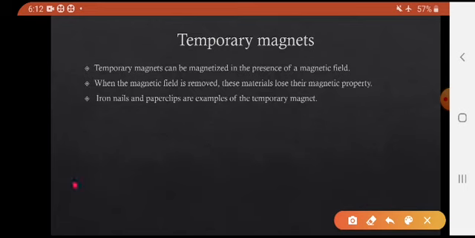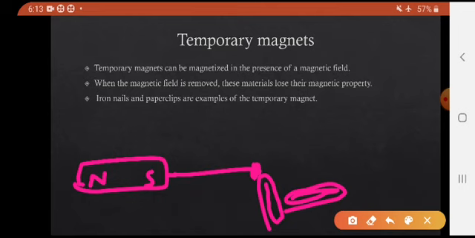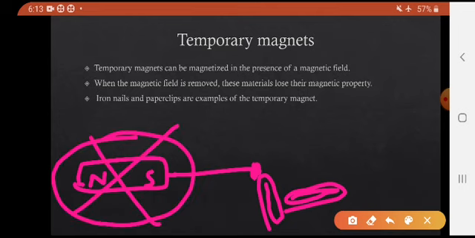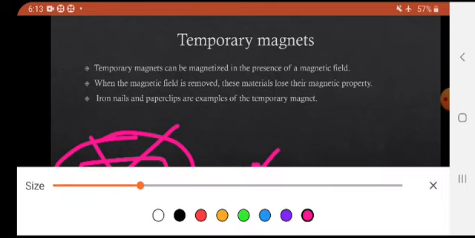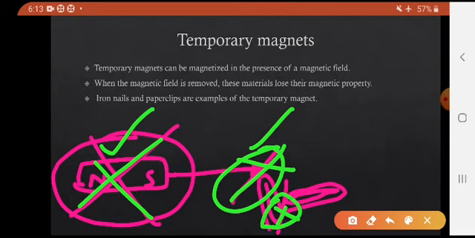Here the magnet has a north and south pole. One paper clip or needle is attracted by this, and another paper clip is attracted by this, and another paper clip is attracted by this. When you remove this magnet, there is no attractive force between these. If the magnet is there, there is attraction, right?